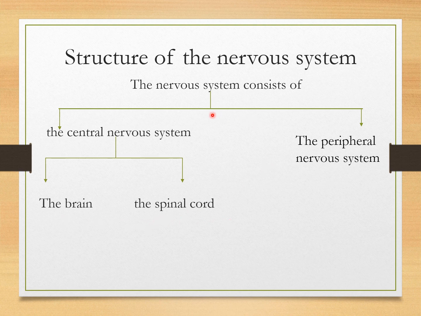And also the nervous system consists of the peripheral nervous system, which consists of cranial nerves and spinal nerves.